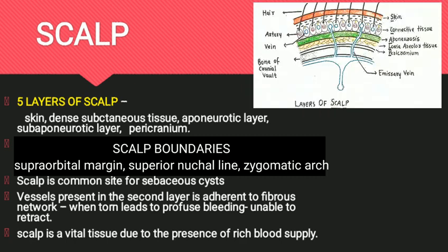The second layer or the subcutaneous tissue contains close network of fibrous tissue. It is the layer which contains the large blood vessels and the nerves. When the vessels are torn during laceration, it produces profuse bleeding because they will be unable to retract since they are adherent to the fibrous network.